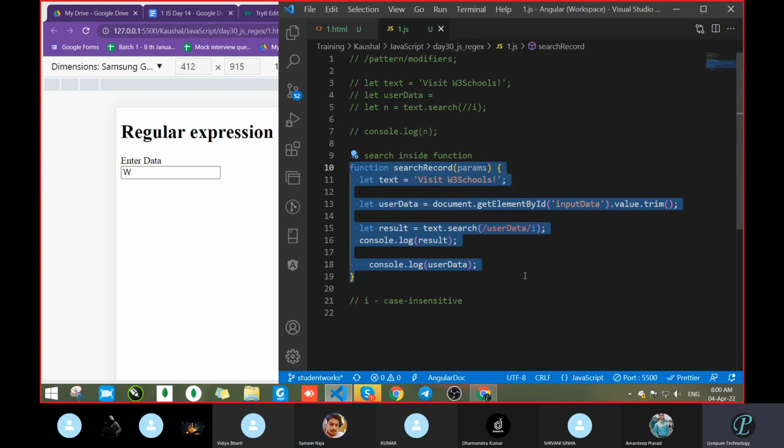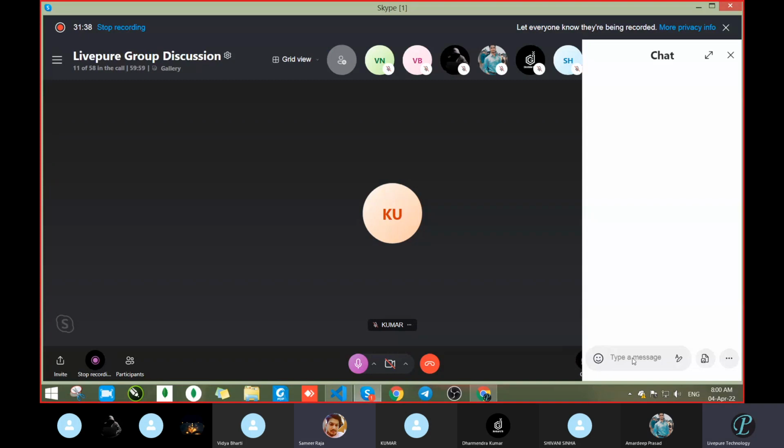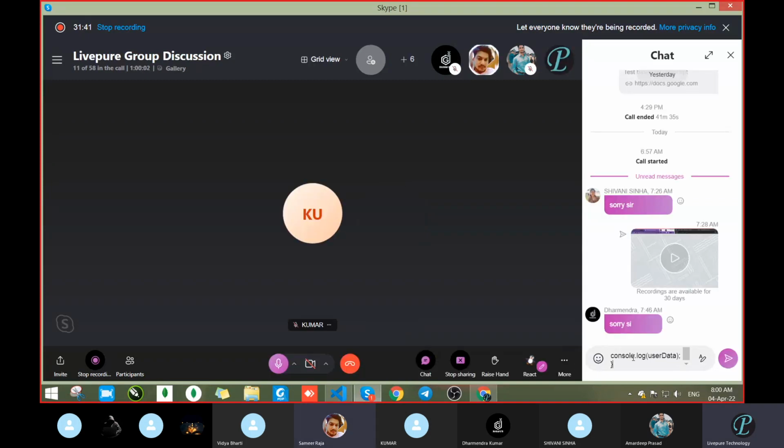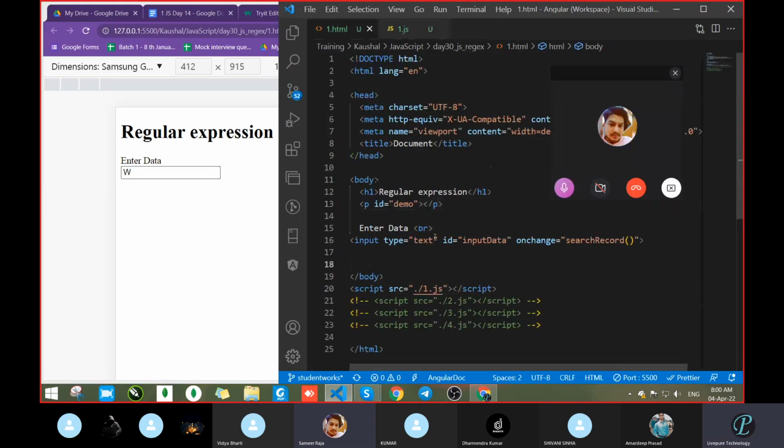I will share this code. You can check what error is there. When we are collecting the data from the user, that is the problem. Wait one second. I will get this line also.